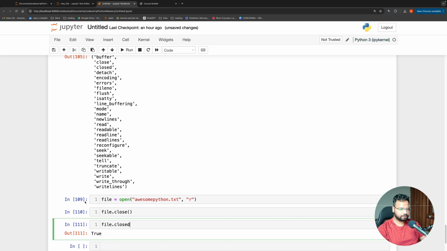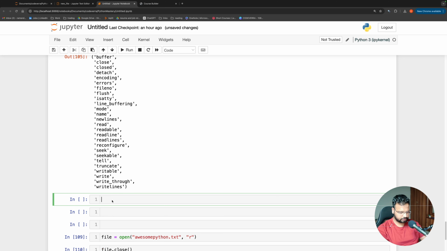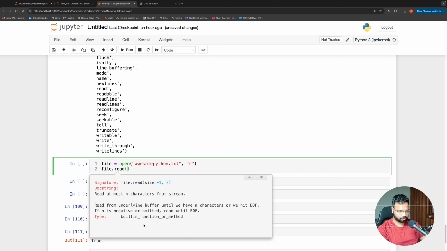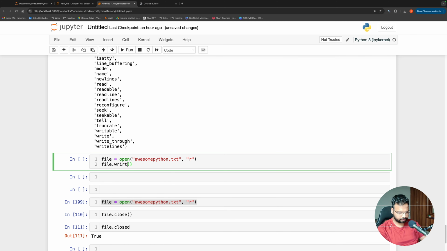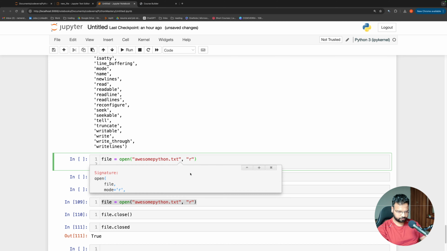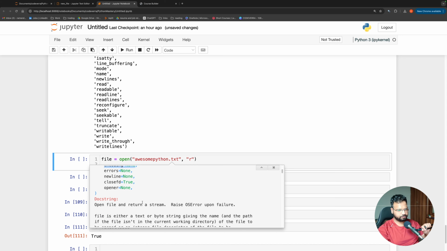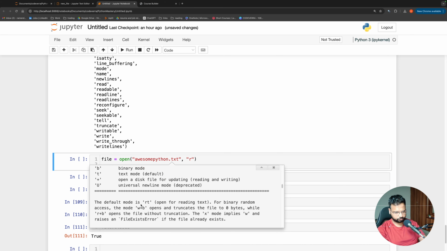And even when you are reading the file or writing the file, say for example, if I do file.open, actually in the open itself here. So if you go here, you will see there is a parameter called encoding, which by default is None. We use UTF encoding. Somewhere I think it should be there.